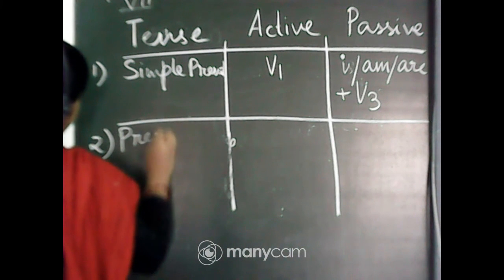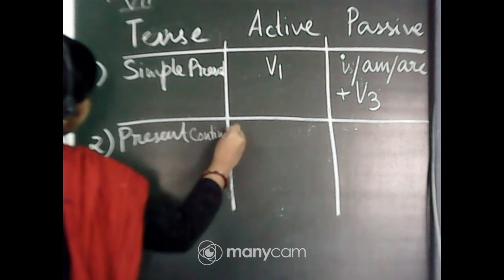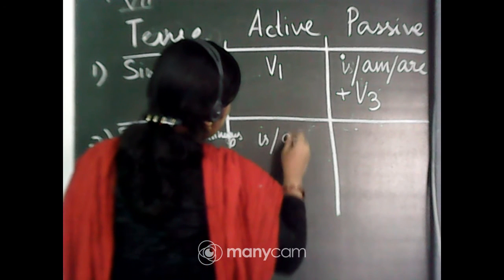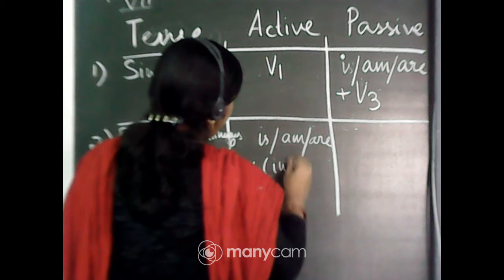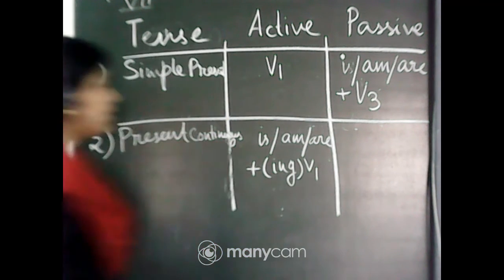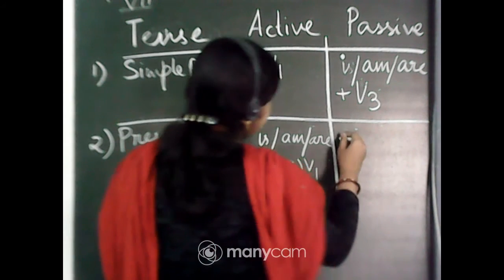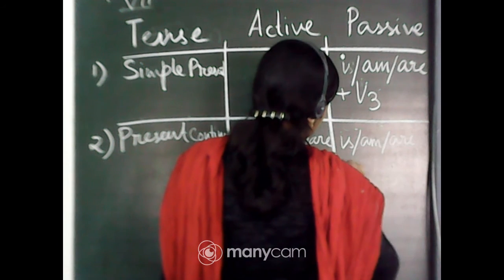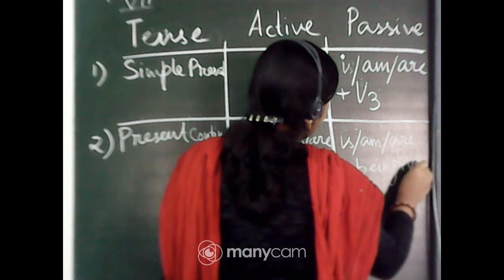Number 2 is present continuous. Present continuous is, am or are plus ing form of the root verb, right? This is normal present continuous tense, that is when it is in the active voice. When you are changing into the passive voice, it will become is, am, are plus being, being plus V3.